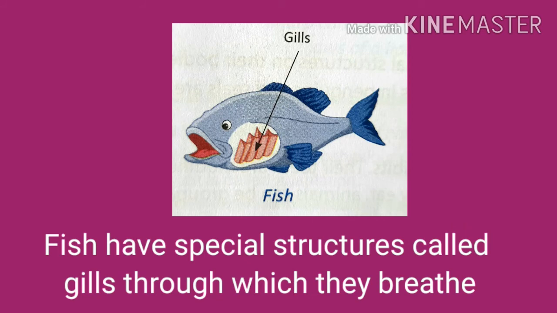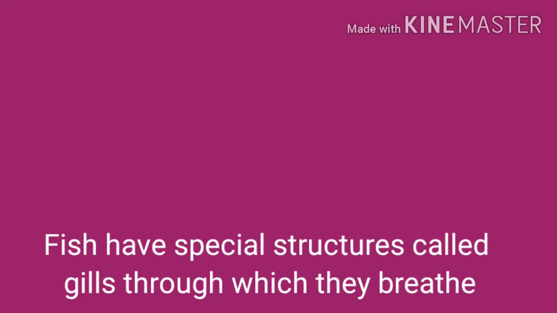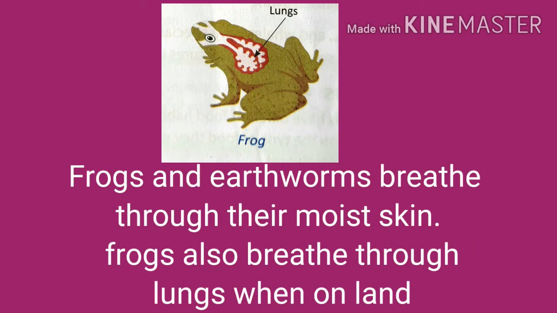Fish have special structures called gills through which they breathe. You can see in this picture gills of the fish through which fish breathe. Frogs and earthworms breathe through their moist skin. Frogs also breathe through lungs when on the land.